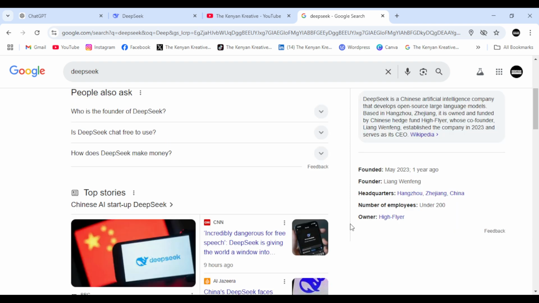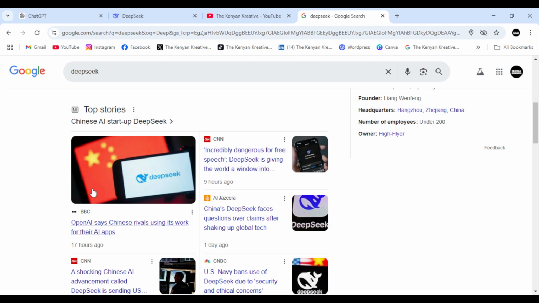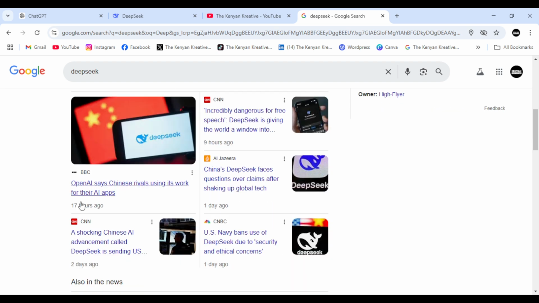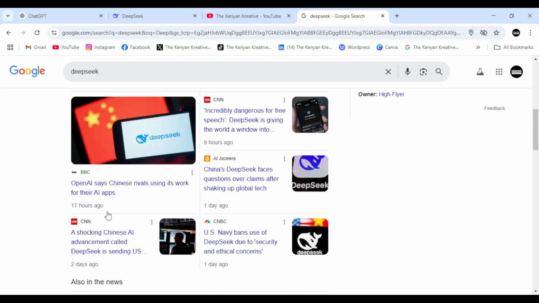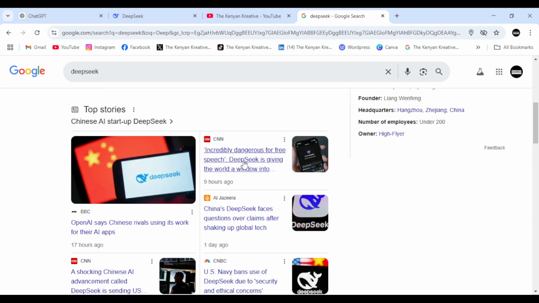Right, so you can actually see these are the top stories that OpenAI says Chinese rivals using its work for the AI apps. So allegations of theft. Here you can see saying that it is sending US some very serious shockwaves, and here they are saying the allegations that it is incredibly dangerous for free speech.